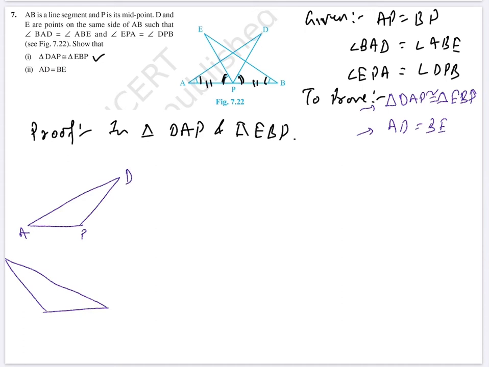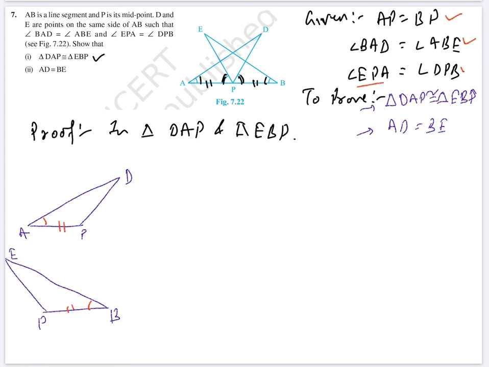APD and BPE. Now see, in this angle A is given equal to angle B. Here AP is equal to BP here.